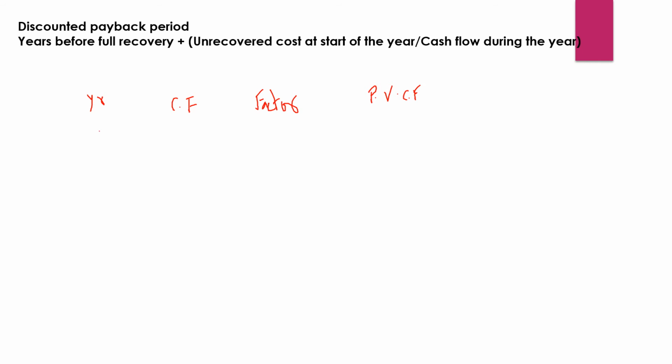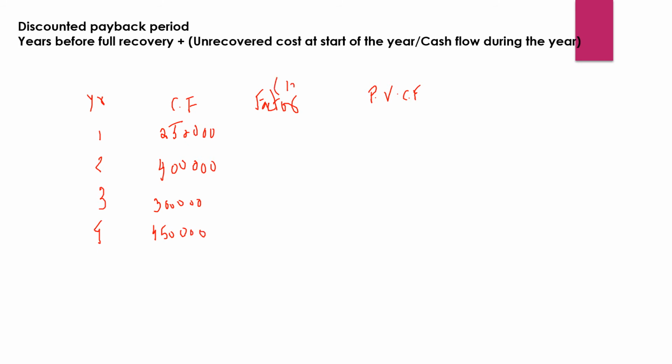So here are the first, second, third, and fourth years. Cash flow has been given as 2,50,000 for the first year, and second is 4 lakh. 4 lakh has been given. Then third, we've got 3 lakh, and the fourth one is 4,50,000. Right? So to find out the present value of the cash flow, first we will have to find out